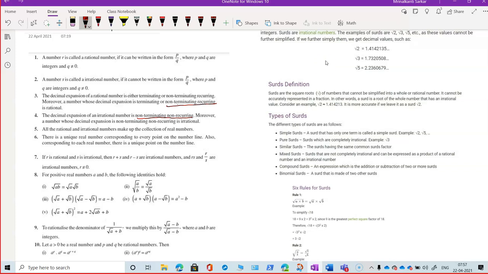Okay, this is the set of real numbers. What does the set of real numbers consist of? It consists of rational numbers as well as irrational numbers. So all the rational and irrational numbers make up the collection of real numbers. Now there is a unique real number corresponding to every point on the number line. Also, corresponding to each real number, there is a unique point on the number line.